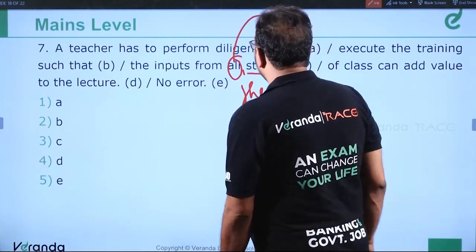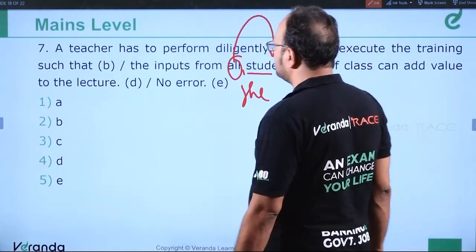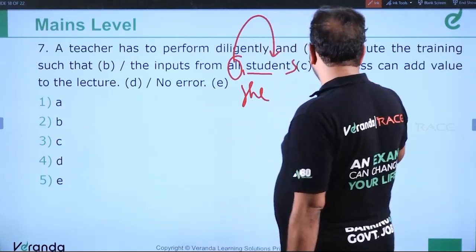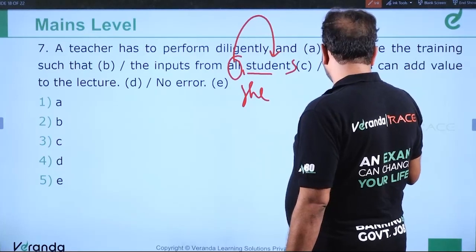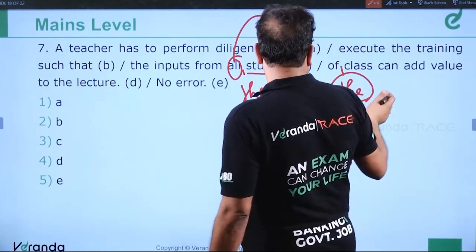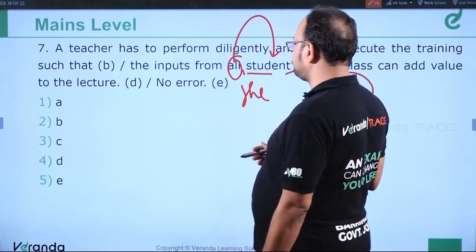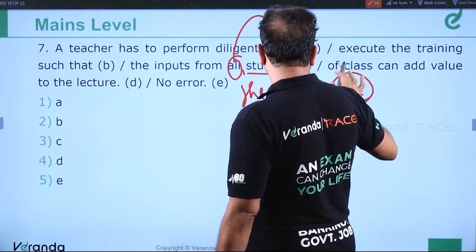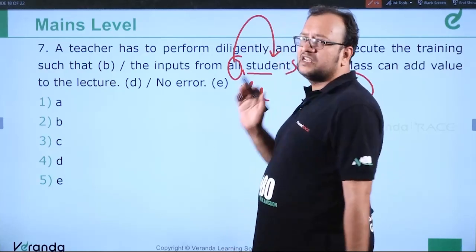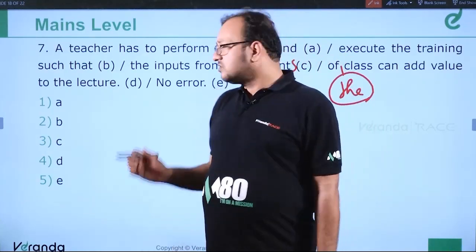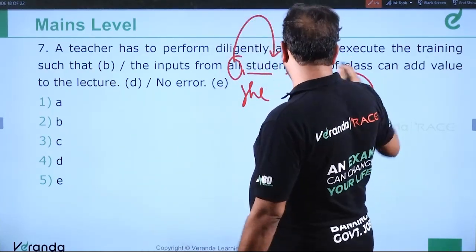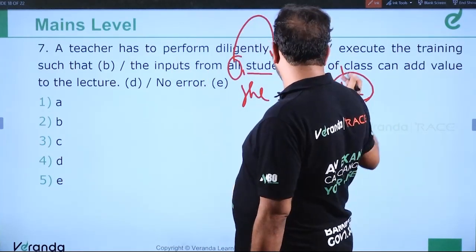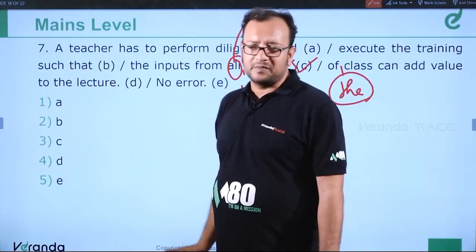A teacher has to perform diligently and execute the training such that the inputs from all students of class. Okay, here it should be the also. All the students of the class can add value to the lecture. So this was the major error. We need to add article over here also, of the class, because the structure is like all the students of the class. This is the correct structure. Clear? So major error was in part C, but we also found that here the article the should be inserted. No problem in that. Clear?